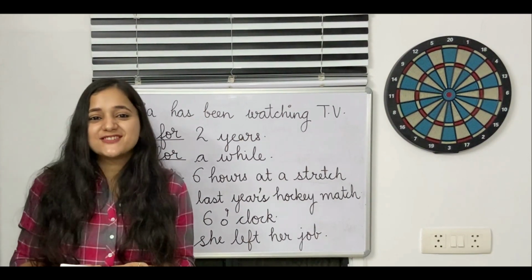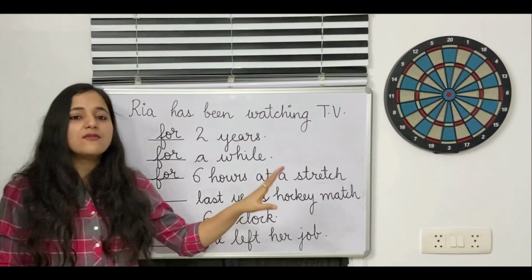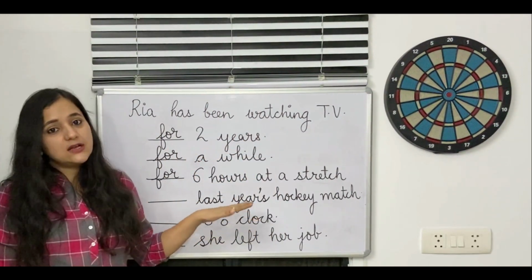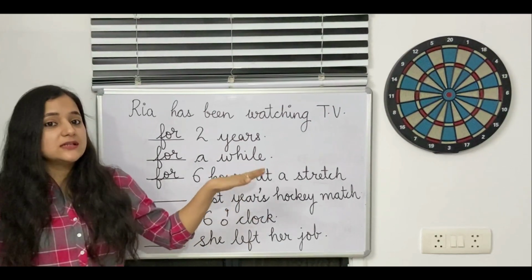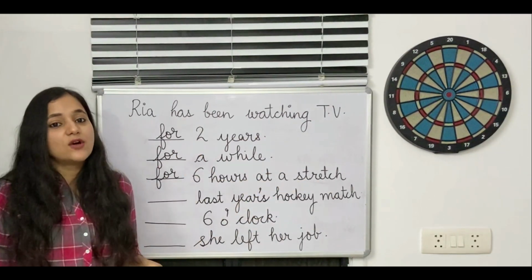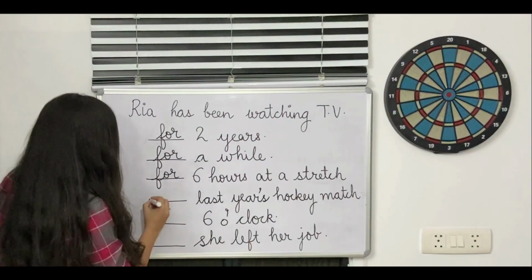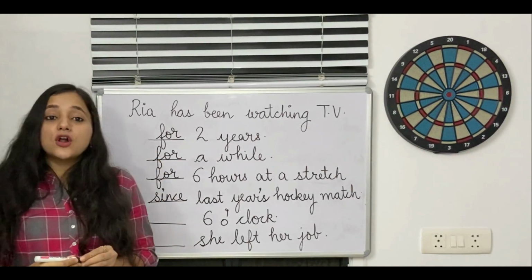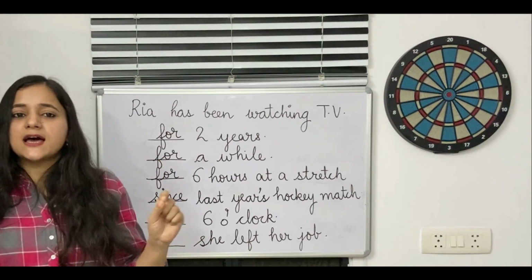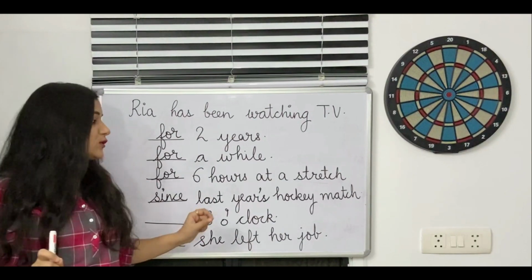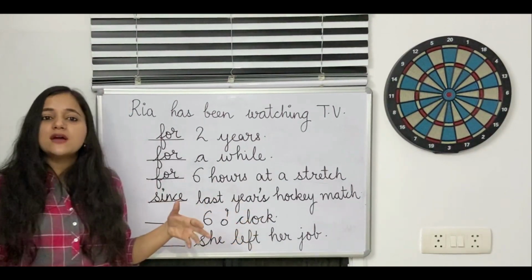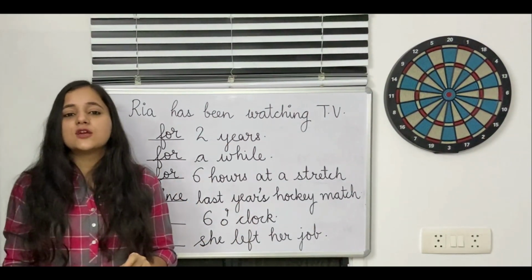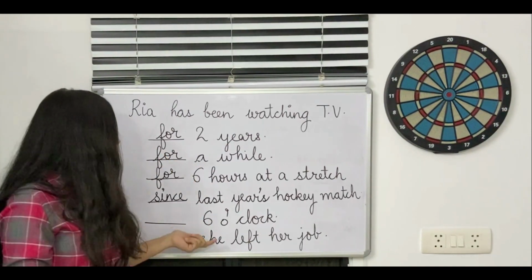Last year's hockey match. So here, as you can see, we have one specific day from the time she started watching TV. It was on that day when she watched last year's hockey match, and ever since then she has been watching TV. So which is why we are going to use since over here. So it's not always that you will get a specified day, date and time in terms of calendar date. It can also be an event. As I told you, it could be a festival, it could be a special day, but it should clearly tell you when. It should answer the question, when did she start doing it?